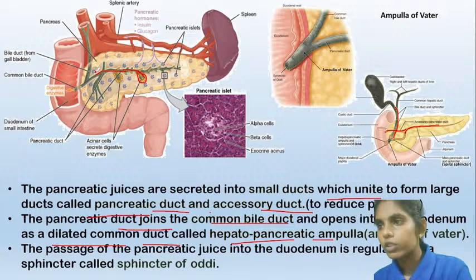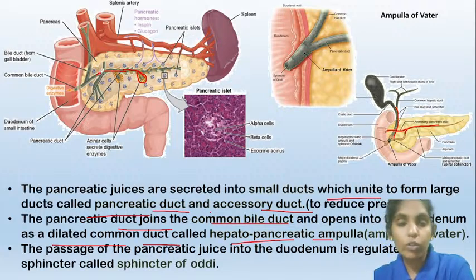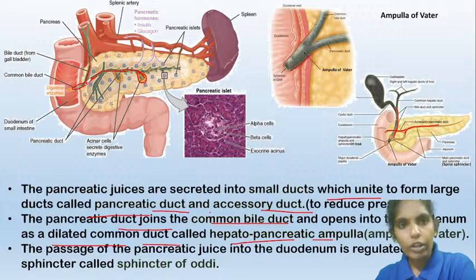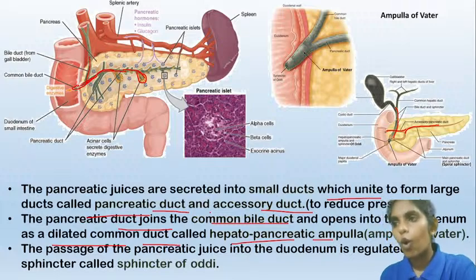Here you can see that this is the common bile duct. This is the duct from the gallbladder, which is known as the bile duct, or the cystic duct, and this is the pancreatic duct. They combine and form the common bile duct.